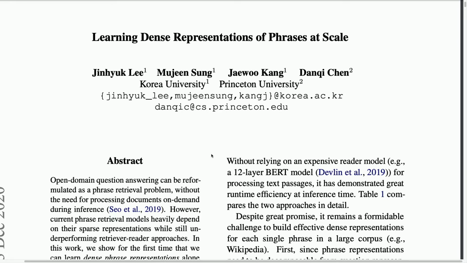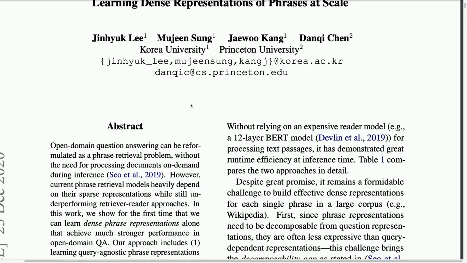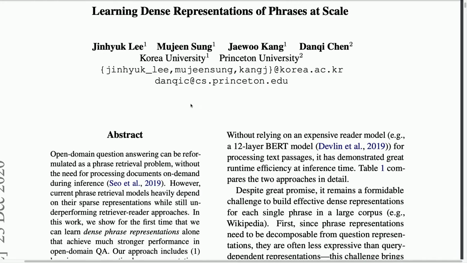An alternative approach, which is considered in this paper, is so-called phrase retrieval, where instead of having this two-step approach, you are directly retrieving phrases from your database that are most likely to contain your target answer. However, this approach to phrase retrieval has typically achieved lower accuracy than the two-stage approach of retrieval and then reading the documents and generating the answer. Because of this, people have typically worked on the two-stage approach.